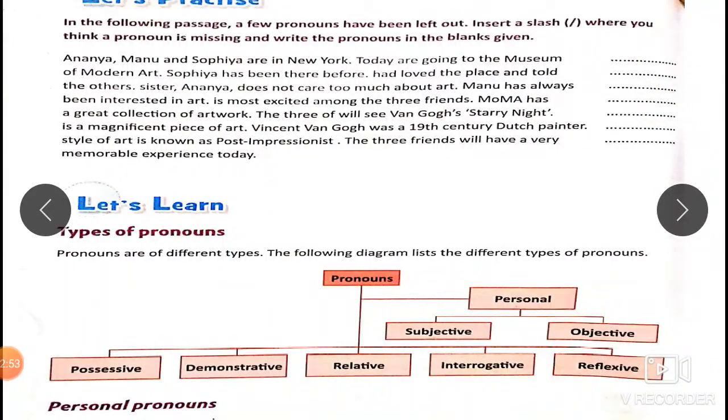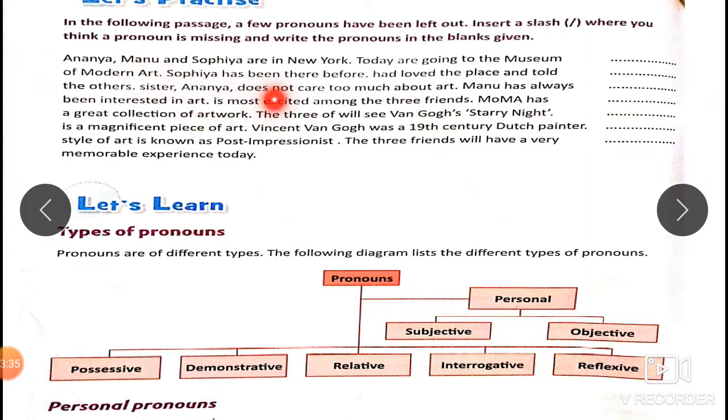Okay. Now, Ananya, Manu and Sophia are in New York. Today are going to the museum. Do you find a pronoun missing here? Yes. Today they are going to the museum. Use a slash after today and write they on this blank here. So today they are going to the Museum of Modern Art. Sophia has been there before, had loved the place and told the others. So a slash right before had, and write she over here on the second blank. Okay, so she had loved the place and told the others.